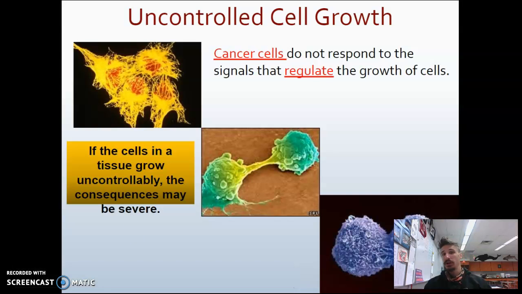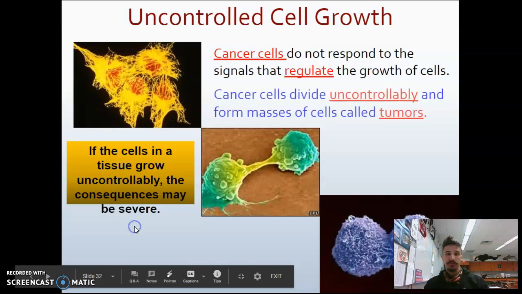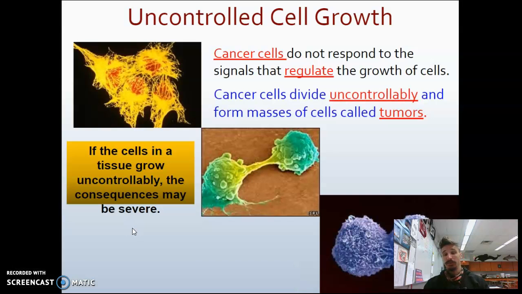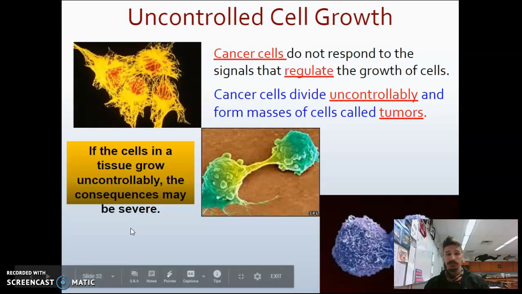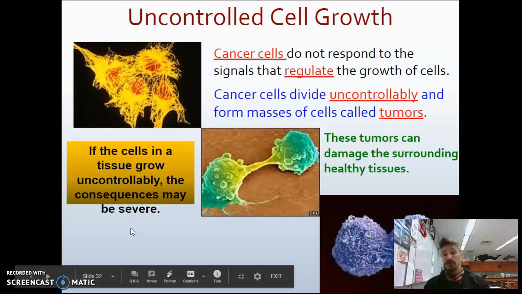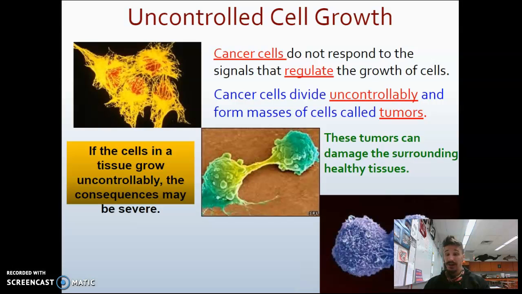So cancer cells don't respond to signals that regulate cell growth, right? They don't care if they're surrounded by other cells. They don't care about being attached to a surface. They don't listen to these proteins that regulate the cell cycle. And they divide uncontrollably, and the masses they form, these masses of cells, are called tumors. And tumors can damage healthy surrounding tissues, which is often how people die from cancer.